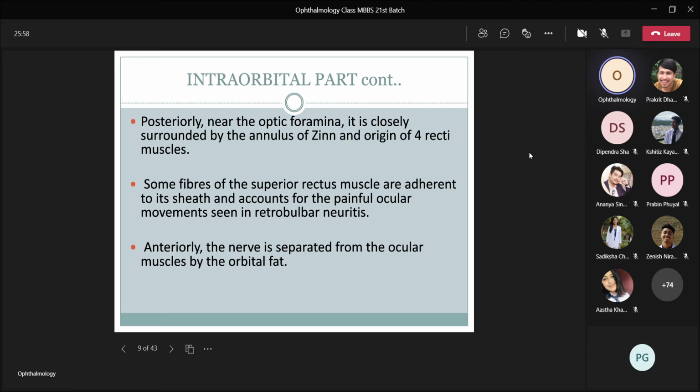Then posteriorly near the optic foramina, it is closely surrounded by the annulus of Zinn and origin of 4 recti muscles. Some fibers of the superior rectus muscle are adherent to its sheath and account for the painful ocular movement seen in retrobulbar neuritis. Anteriorly, the nerve is separated from the ocular muscles by the orbital fat.